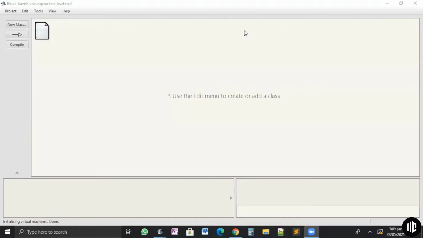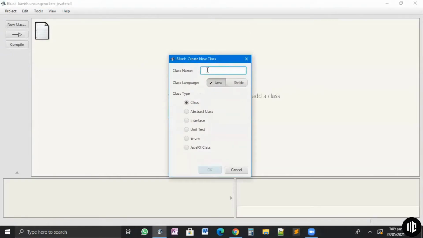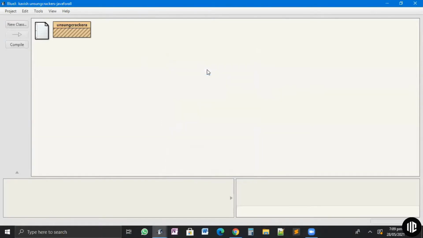Now we need to understand that a computer also cannot directly understand a programming language. For example, if I create a program called Unsung Crackers, you guys can see my screen, right?